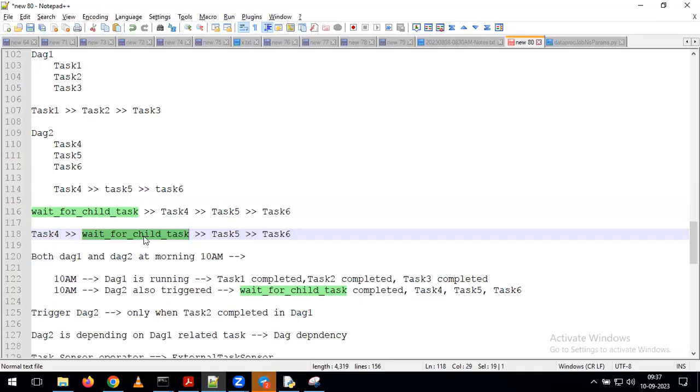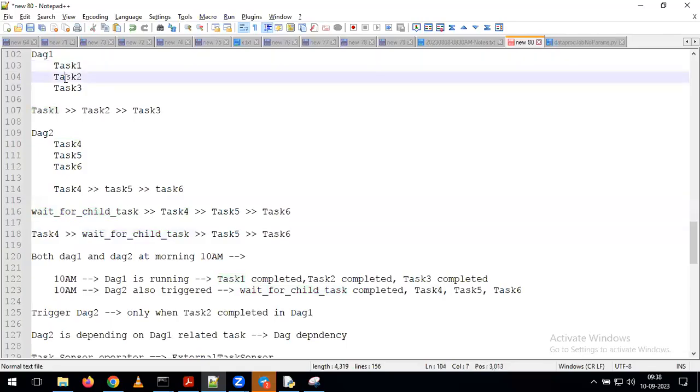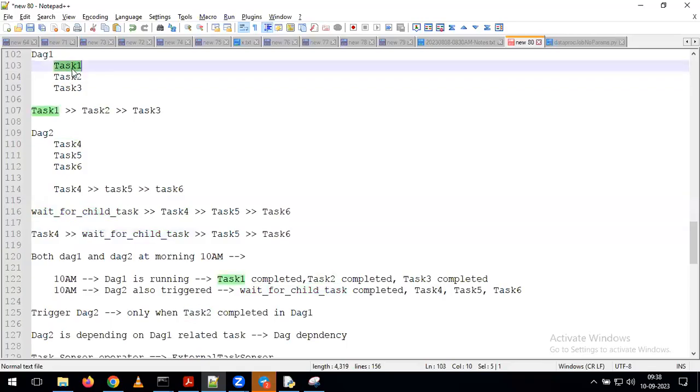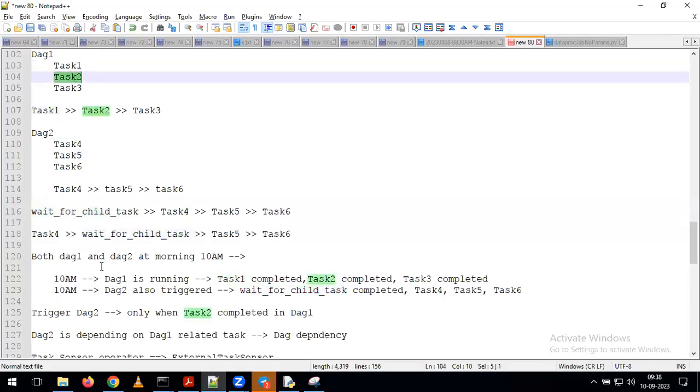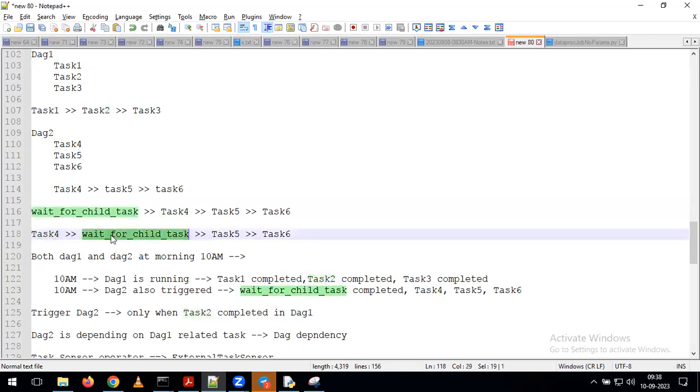We have 3 tasks. Only task 1 and task 2? Task 4 also. It is waiting for a total of 3 different tasks, because within the sensor operator you gave task 1 and task 2. It is waiting for task 1 and task 2, and also here we gave the dependency for task 4. For that reason, indirectly in this example, it is waiting for task 1, task 2, and also task 4.